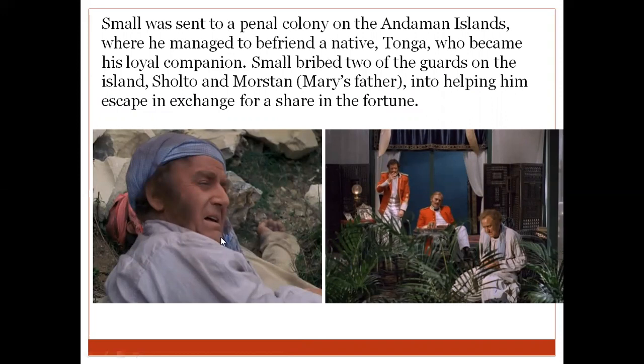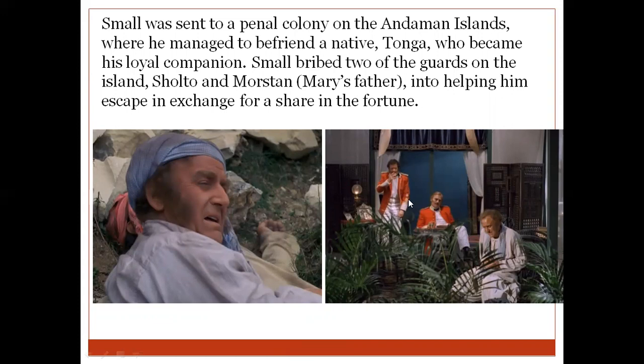Tonga, this native Andaman person I was telling you about, who was killed by Dr. Watson and Holmes. So this native became friendly with Jonathan Small, who became his loyal companion. And Small bribed two of the guards of the island where he was kept as a prisoner. Now, who were those two guards? Major Sholto, that is Thaddeus Sholto and Bartholomew Sholto's father, and Morstan. Who was Morstan? Mary's father. Mary Morstan's father. So these two guards were bribed by Jonathan Small.